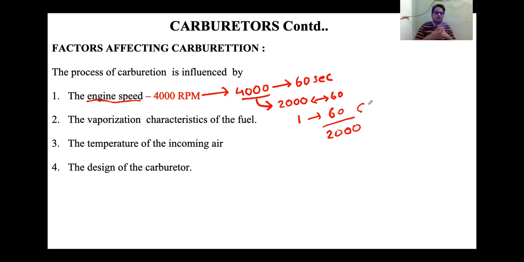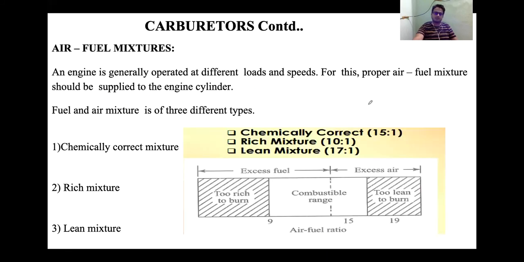And of course the final one is the design of the carburetor. We will see 3 different design carburetors in our next lectures: Solex carburetor, Carter carburetor, Zenith carburetor, SU carburetor. So the design of the carburetor also affects the carburation process. So these are the factors that affect the carburation process.